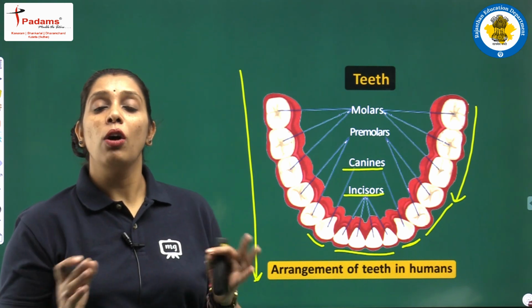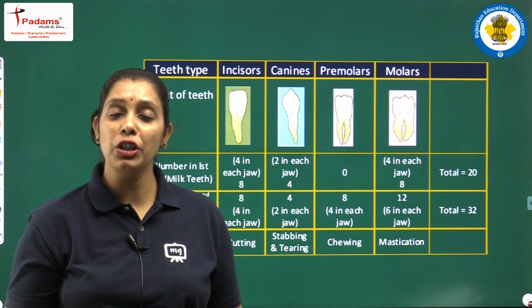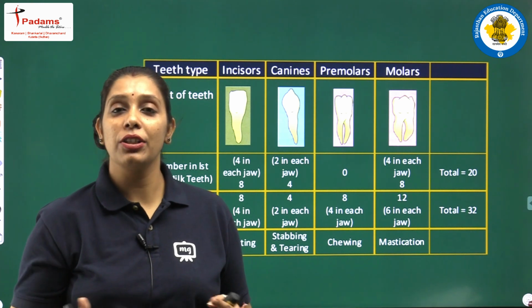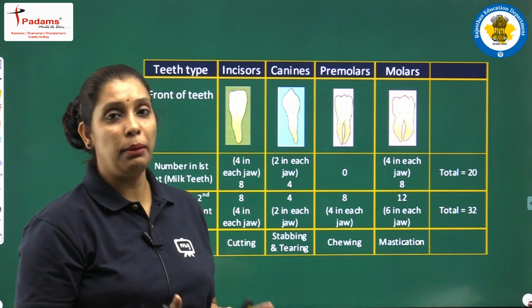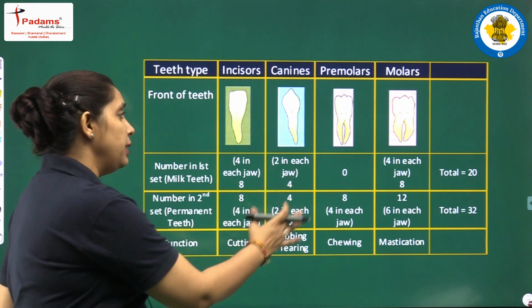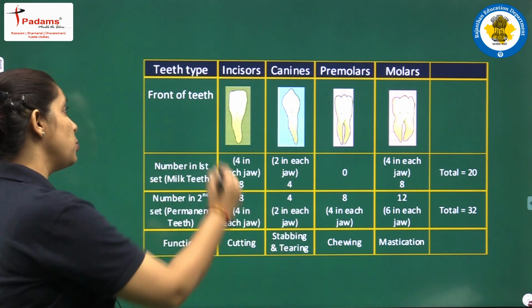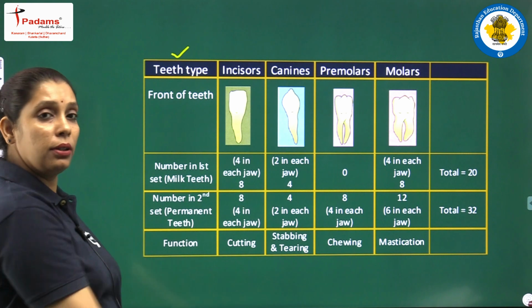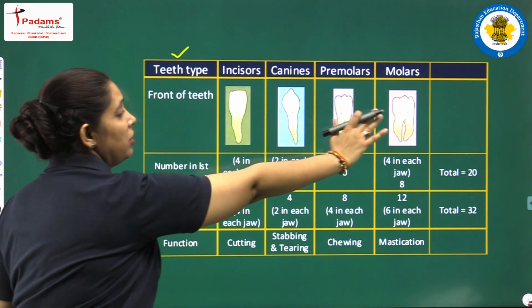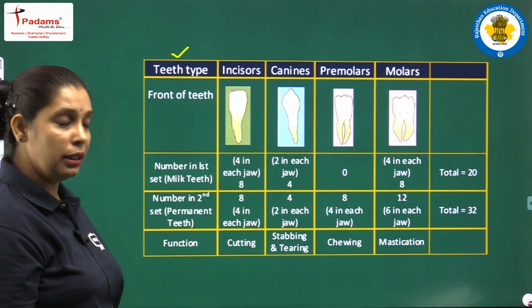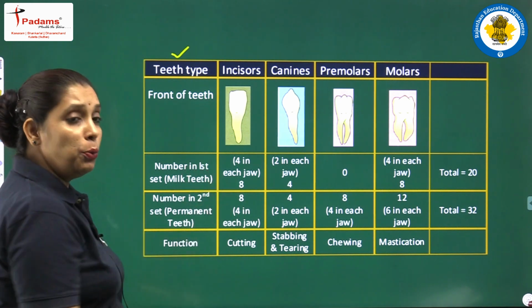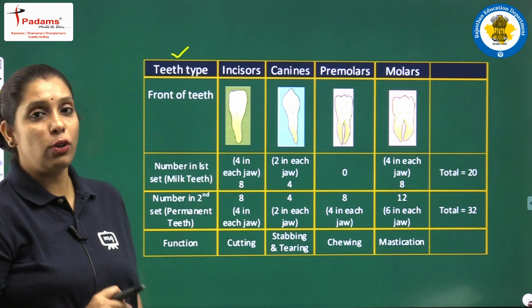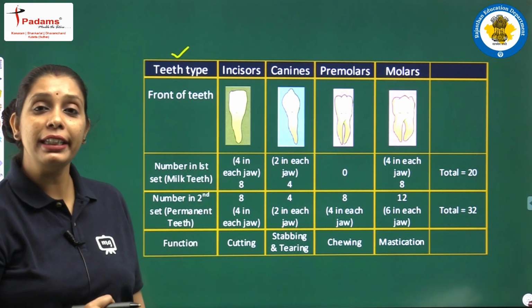Let's discuss all the functions, their arrangement, their number, and their structure in a table. Students, in this table, in the first column we have teeth type. आपको teeth का front structure जो है वो visible है. In human beings there are two sets of teeth. अब two sets of teeth क्या होता है बेटा?